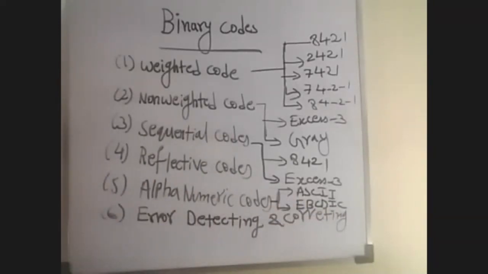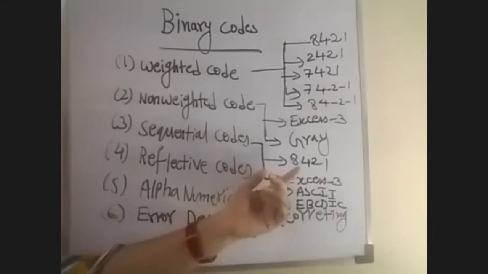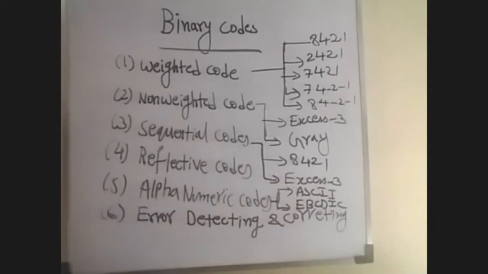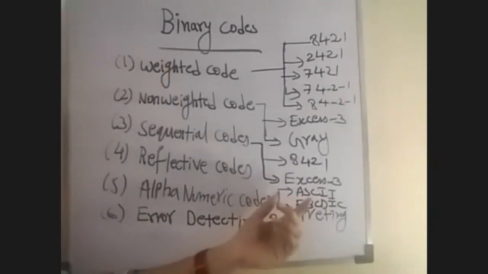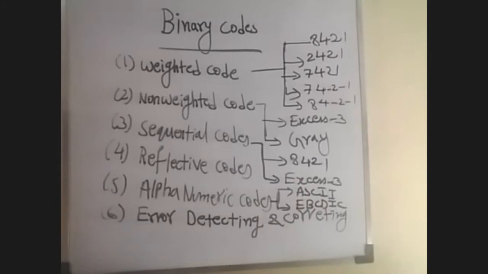Why are we using these two alphanumeric codes? ASCII represents a 7-bit code, whereas EBCDIC represents an 8-bit code. That is the main difference between ASCII and EBCDIC.